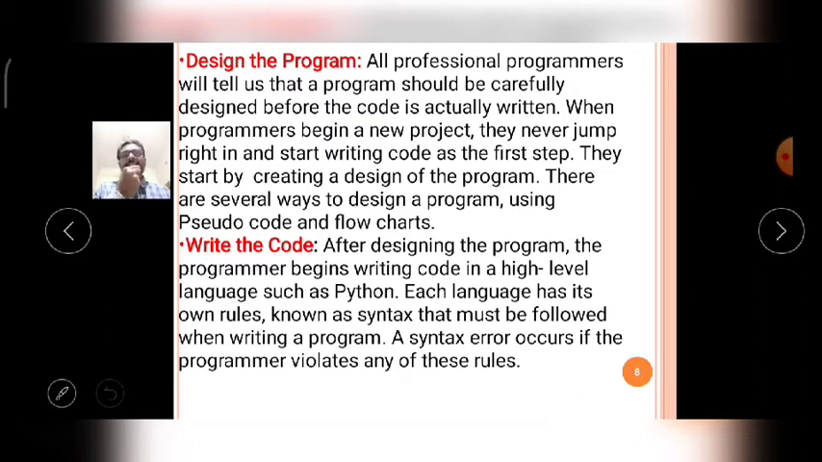First step is designing the program. So if the programmer wants to design a Python program, then what will he do? First of all, he will make a plan. He will design a program plan. Okay, that is very important.